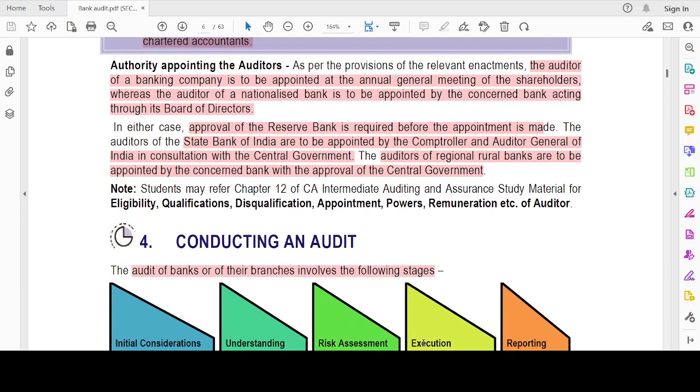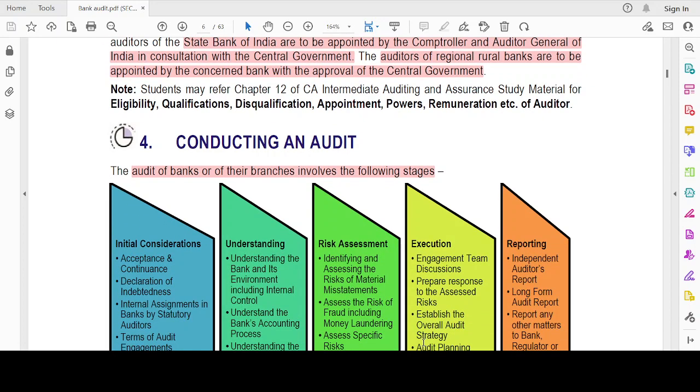Let's repeat. For the banking company, it will be the shareholders at the AGM. For a nationalized bank, it will be the board of directors of the concerned bank. Either of these two cases will require the Reserve Bank's approval prior to the appointment. State Bank of India is appointed by the CAG in consultation with the central government. For RRB, that is Regional Rural Bank, it will be appointed by the concerned bank in consultation with the central government.